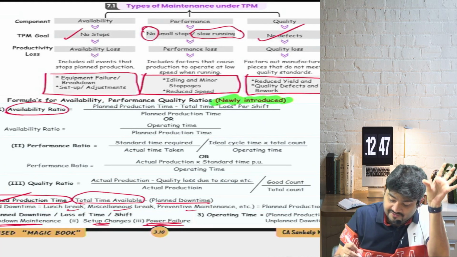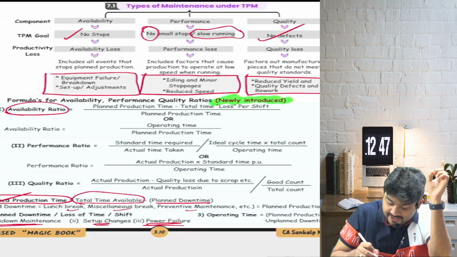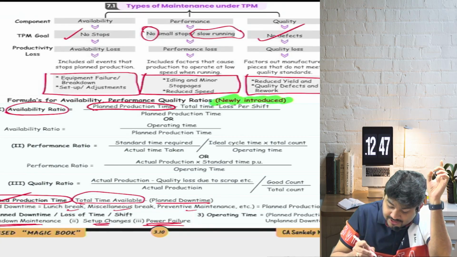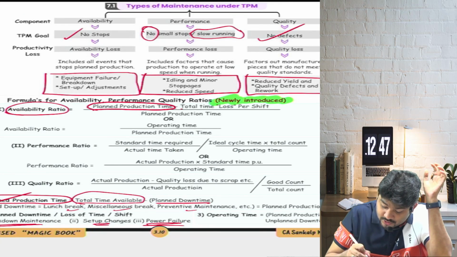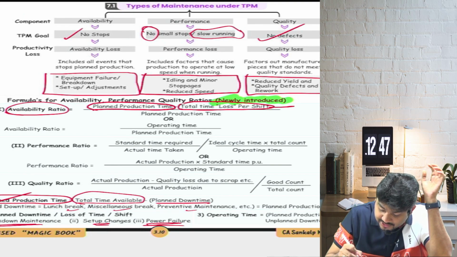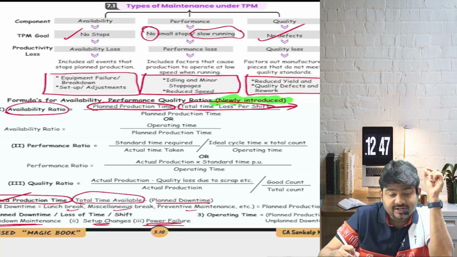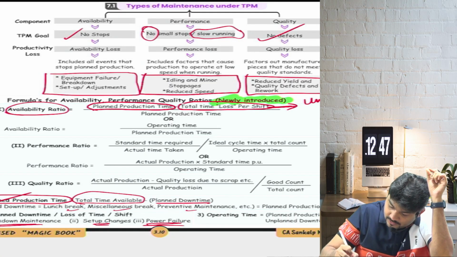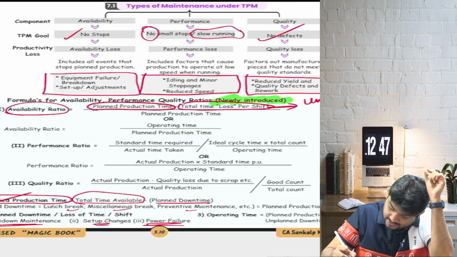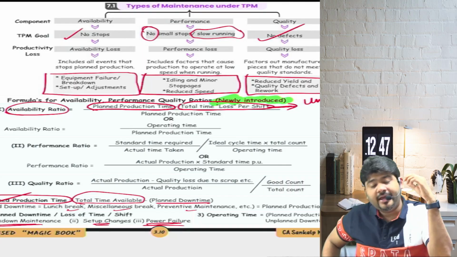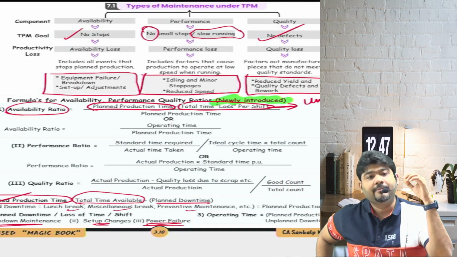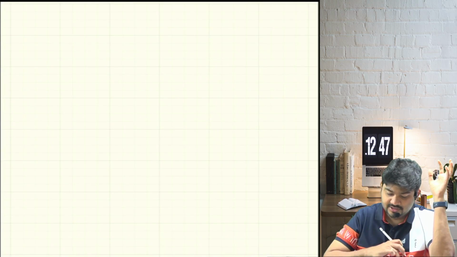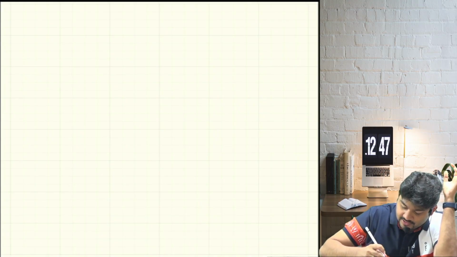So your availability ratio will be planned production time minus total time loss per shift. What is this total loss time per shift? It is your unplanned downtime. Divide by planned production time. Are we clear? So now let's write down this formula by ourselves here.